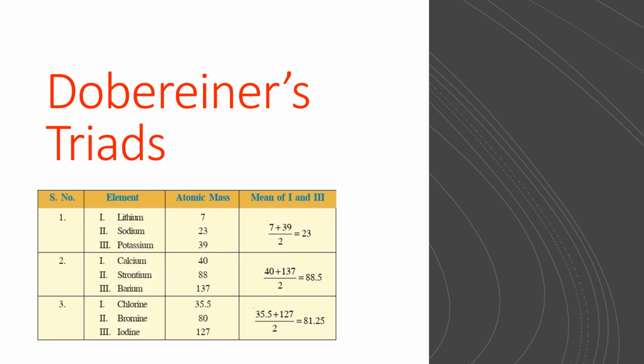Not all elements known at the time could be classified into triads. Only 4 triads were identified by Döbereiner, leaving many elements unaccounted for.